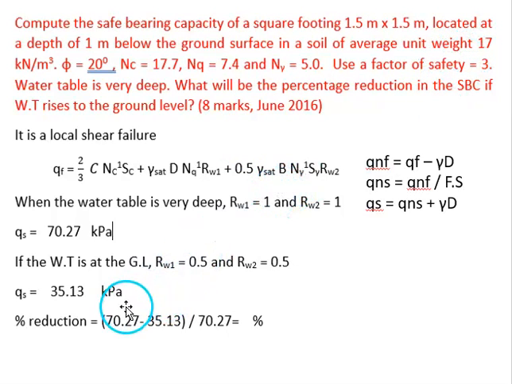So by taking the saturated unit weight in the equation, by taking the RW1 and RW2 values as 0.5, we can estimate the ultimate bearing capacity and then safe bearing capacity using these equations.